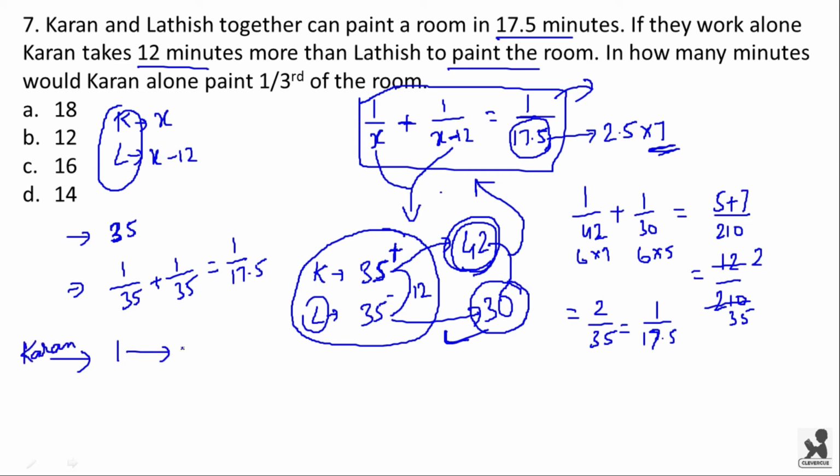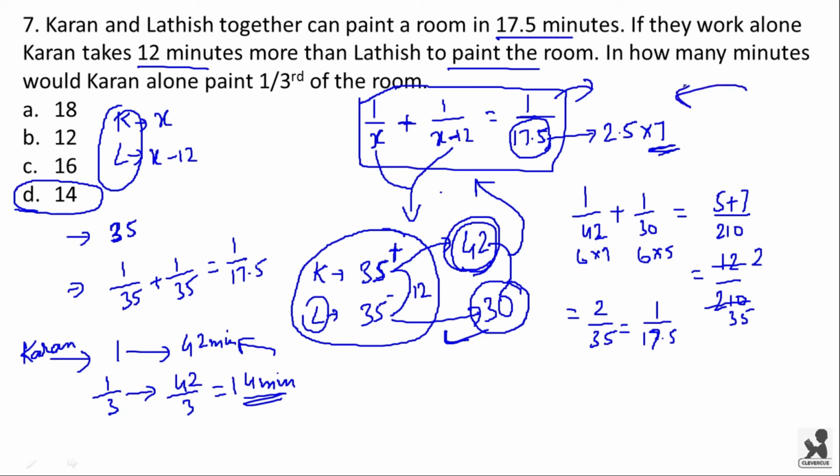So to paint the complete room, Karan takes 42 minutes. But to paint one third of the room, you have to divide this by 3 on both sides. So to paint one third of the room, Karan takes 42 by 3 minutes, which is equal to 14 minutes. So option D is the right answer. I hope you understood. If you don't understand, please rewind the video and watch it again. If we solve some other problems like this, you can understand this concept.